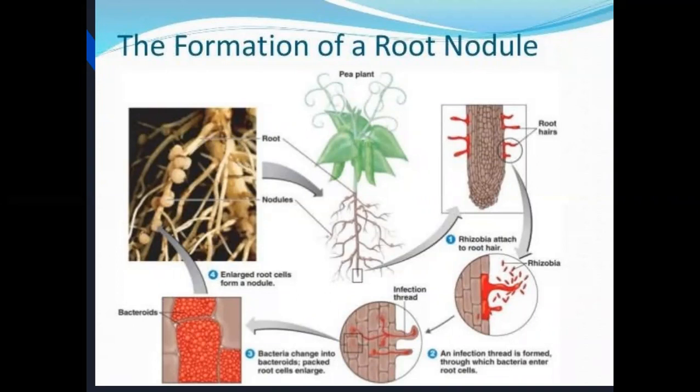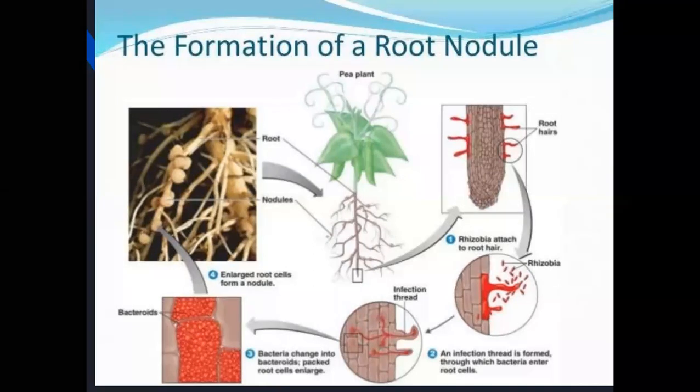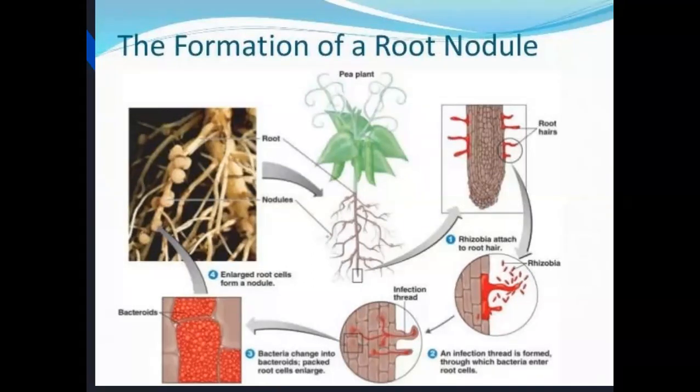Non-Leguminosae family plants can also produce root nodules by the insertion of NIF genes into them. The root nodules mainly help in the fixation of nitrogen. Atmospheric nitrogen is converted into nitrate or nitrite ions, which are available around the root system.